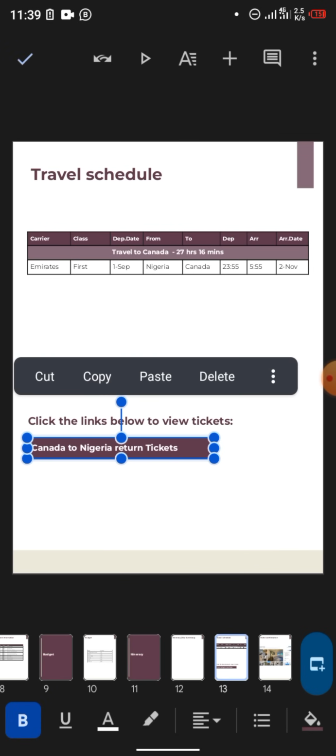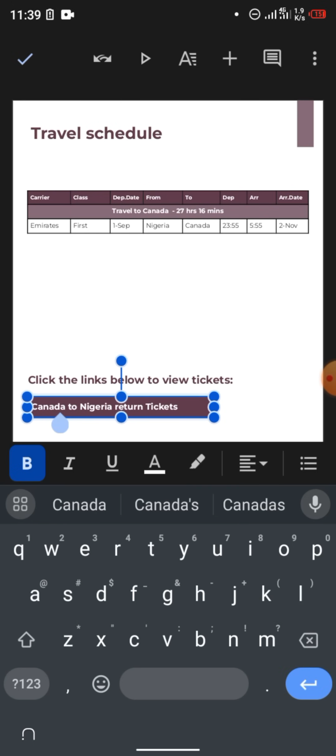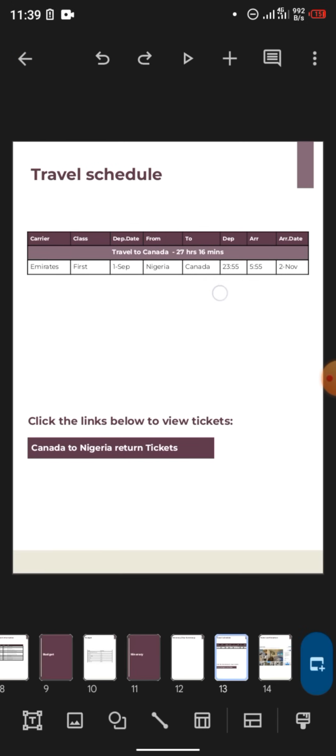This Canada, you change the country that you choose. Change it. You just double tap it, edit it, and you put it. If it's Tokyo, if it's Ghana, you change it and you put your Ghana.